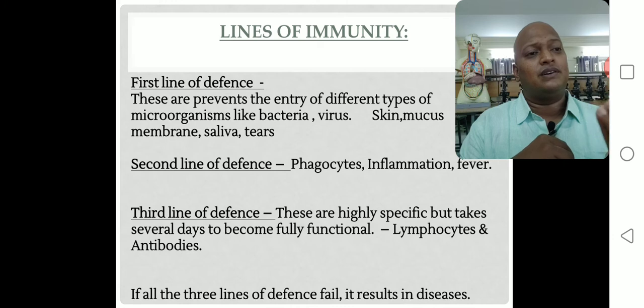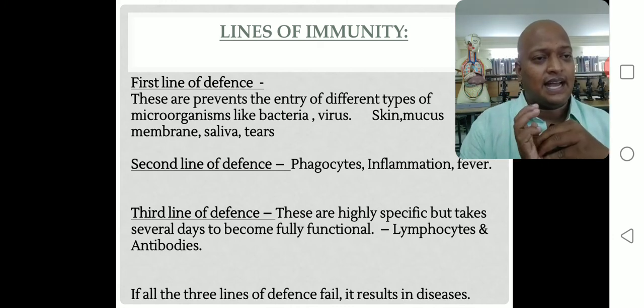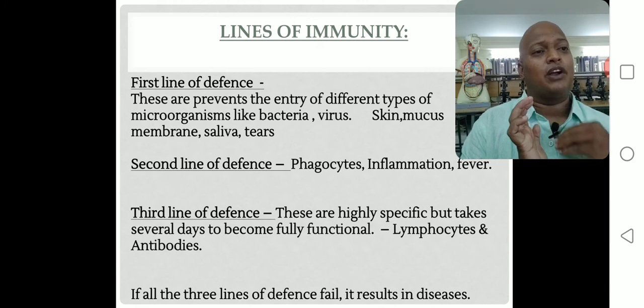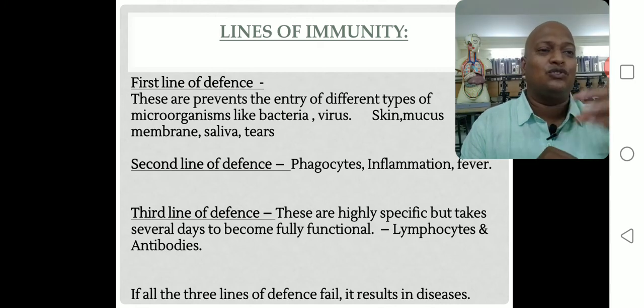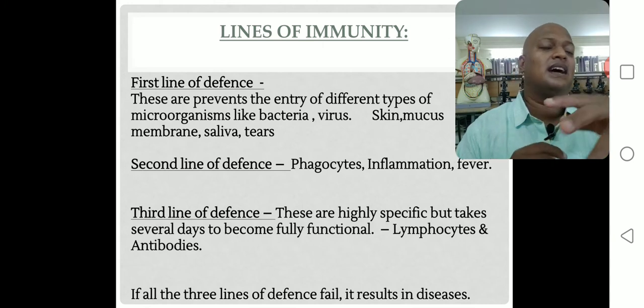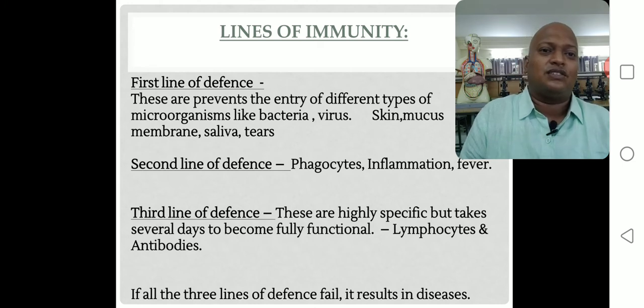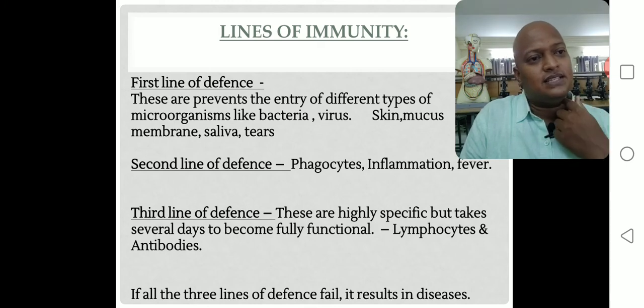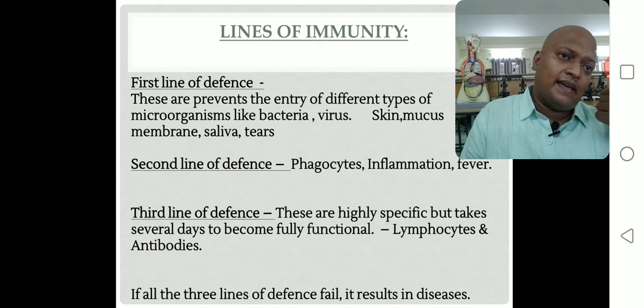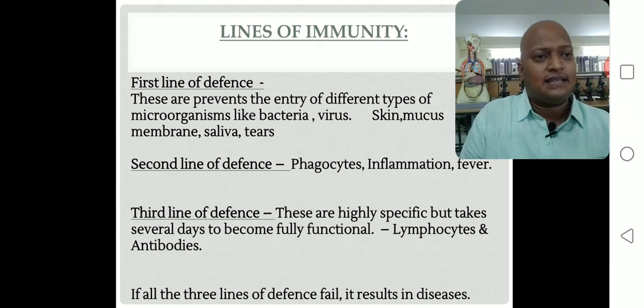First, the third line defense mechanism understands the structure of the antigen, and then the production of antibodies takes time. Such antibodies directly kill and destroy the antigens. Right, now you got it. So the third line defense mechanism is highly specific but takes several days to become fully functional. Examples are lymphocytes and antibodies. Lymphocytes are one type of WBC, and antibodies are produced against antigens by the third line defense mechanism. Up to this clear? Right.